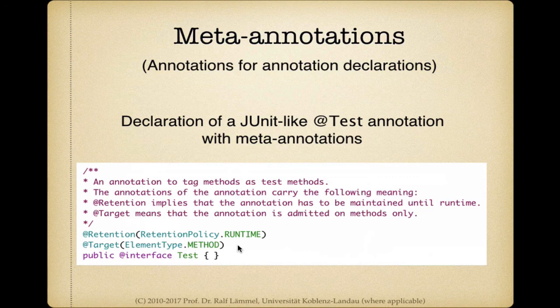It needs to see what methods are annotated with the test tag. There are other scenarios where only the IDE needs to look at the program and then the runtime retention policy is not necessary. And by the other meta-annotation, element type method, we just point out that the test tag should only be applied to methods and not to classes or fields. In this manner, we restrict how we can use the test annotation, and we prevent users from using the annotation in the wrong way.